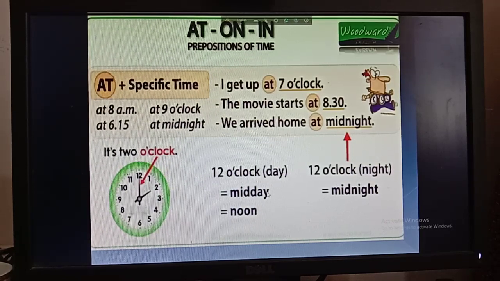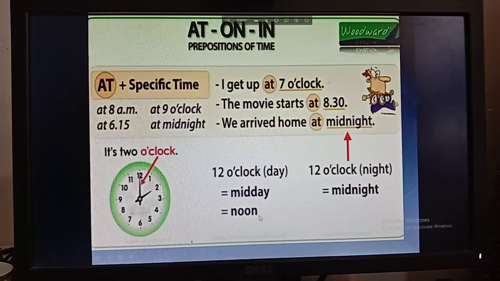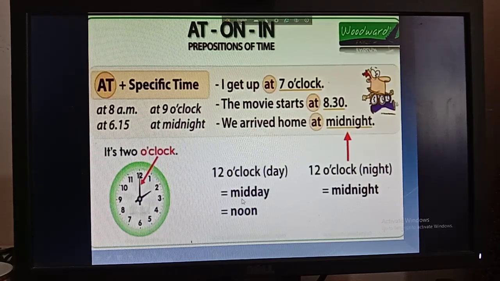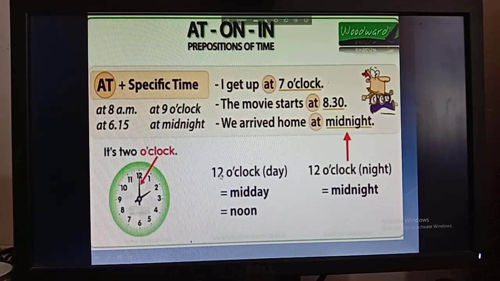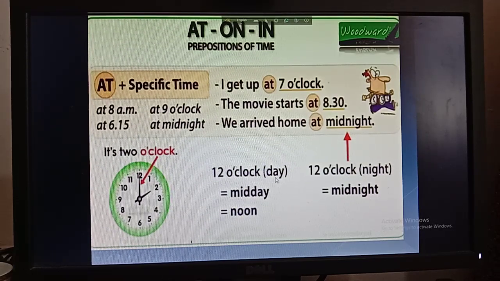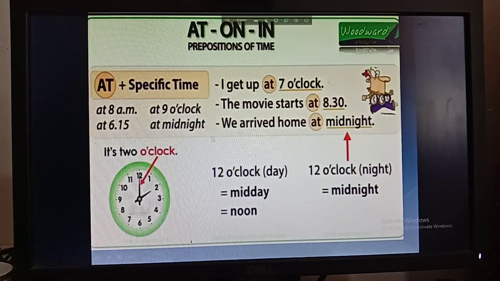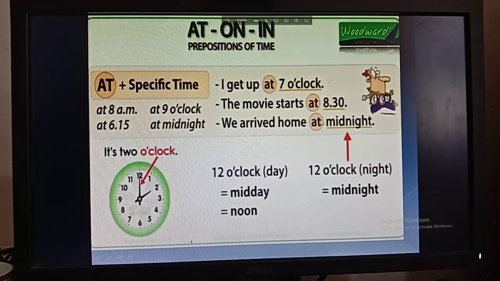Another name for midday is noon. So when you are talking about midnight, you have to understand that it is 12 o'clock night, and when you are talking about midday, you have to understand that this is 12 o'clock day, okay? So when you are talking about a specific time, you have to use at before that time.